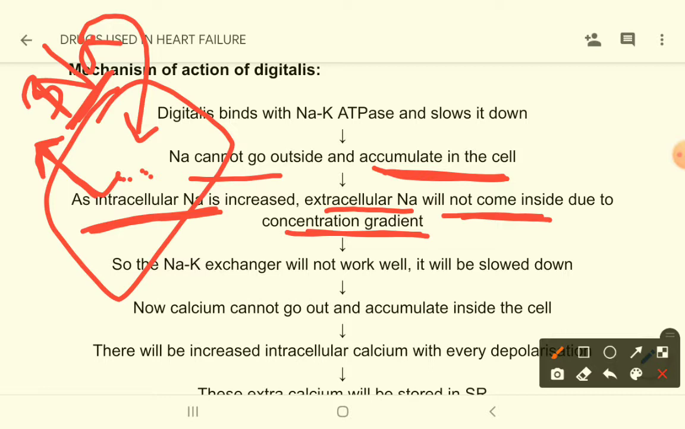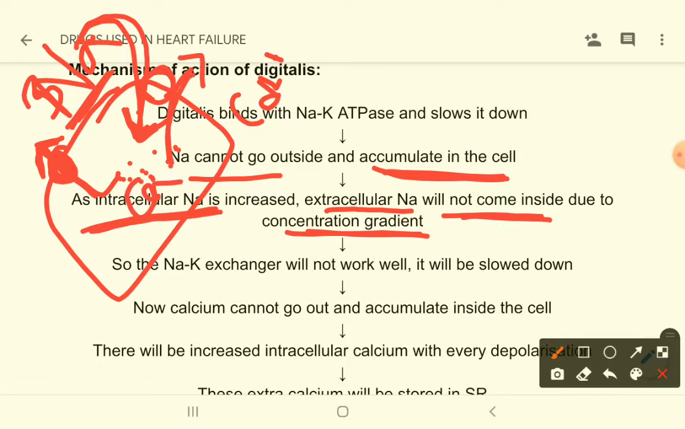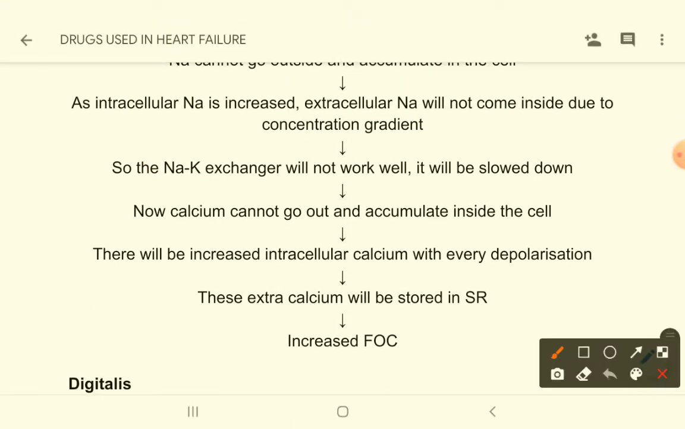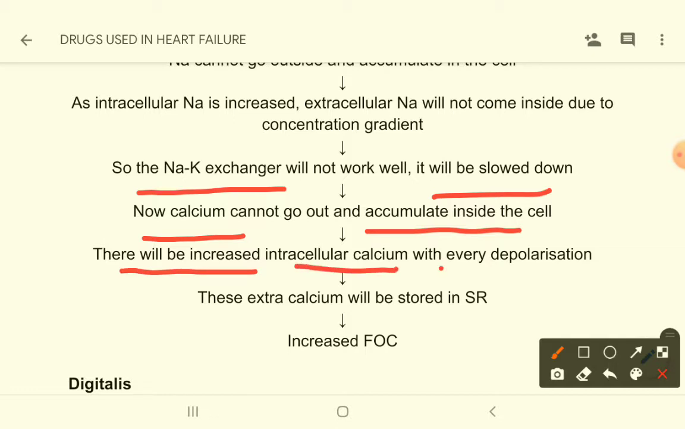Now that this pump is inhibited or very slow, sodium will accumulate within the cell and this sodium cannot come because of the concentration gradient, and sodium comes in exchange of calcium. Calcium goes out and sodium comes in. So what will happen is that inside the cell calcium will also accumulate, right? The exchanger will not work well, it will be slowed down. Now calcium cannot go out and accumulates inside the cell. So there will be increased intracellular calcium with every depolarization.